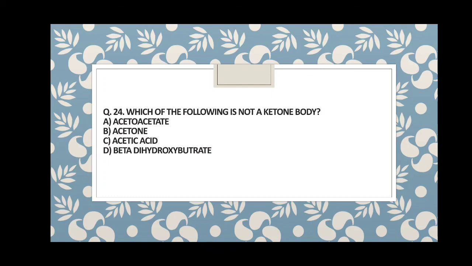So guys, question number 24, which of the following is not a ketone body? Hardcore biochemistry now we are discussing. So guys, acetoacetate, acetone, acetic acid, beta hydroxybutyrate. This question was asked 10 to 15 times in CSIR, ICMR, DBT, and 10 to 15 times in the NEET exam. So guys, it is a very important question. The answer is C, that is acetic acid. Acetic acid is not a ketone body, otherwise these three are all ketone bodies.